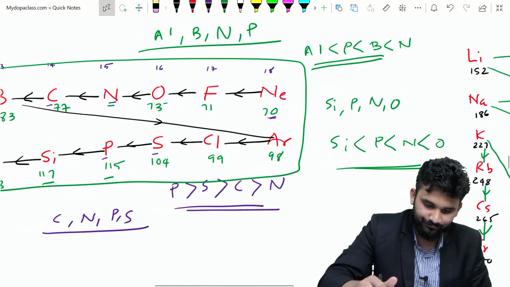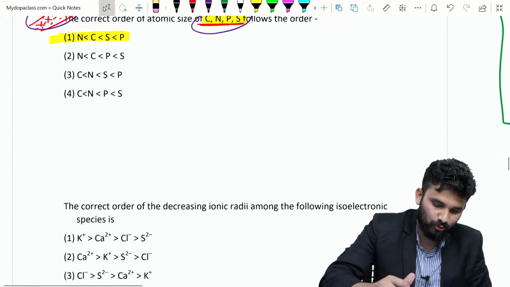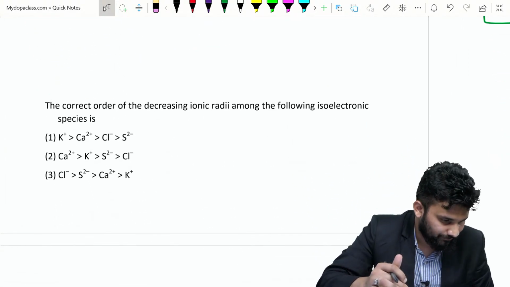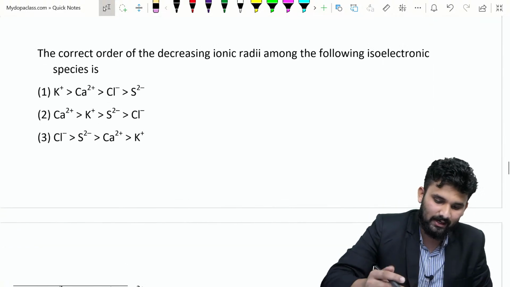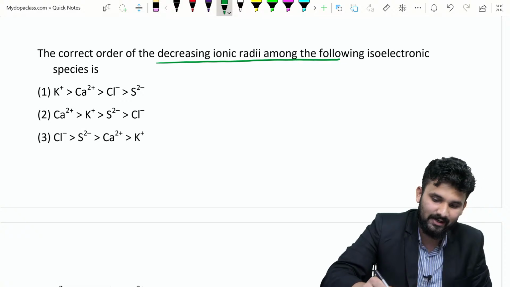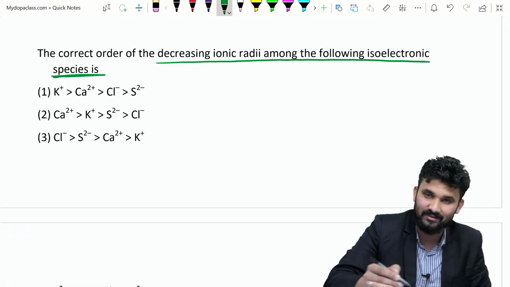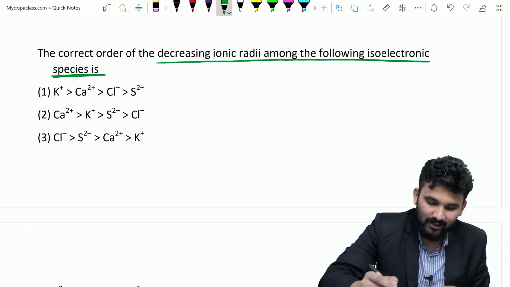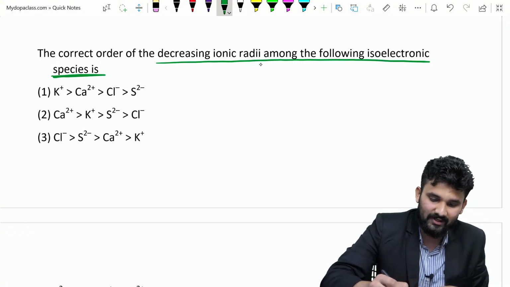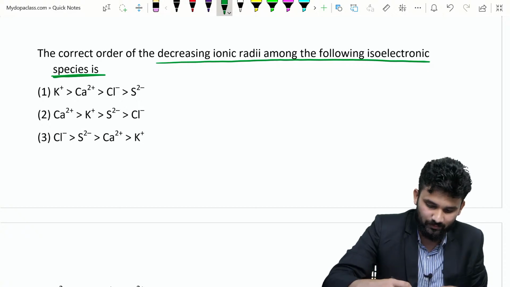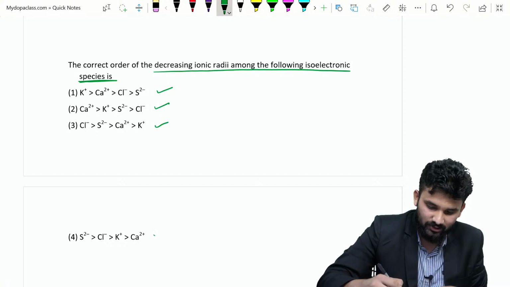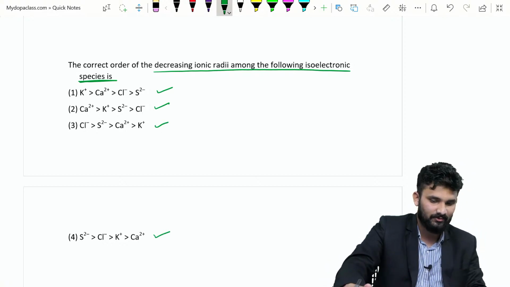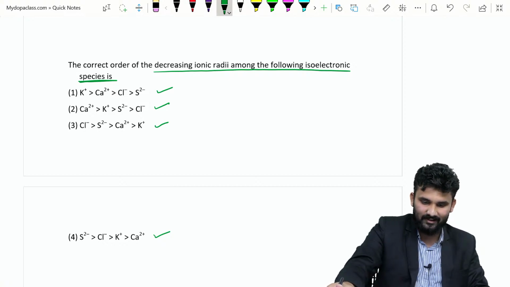Yes, this is the question. So we are moving to the next question here. The next question is: the correct order of decreasing ionic radii among the following isoelectronic species. These all are isoelectronic species. Here there are 4 options: first option, second option, third option and fourth option. If you have any doubt, you can ask. Which is the correct answer? Which is the right answer?